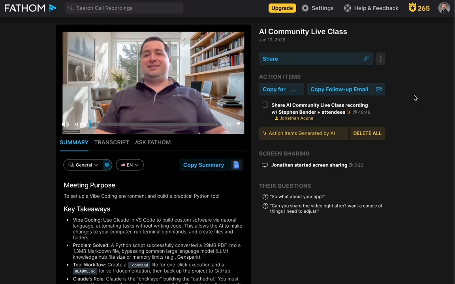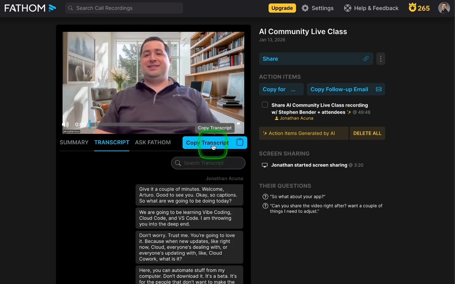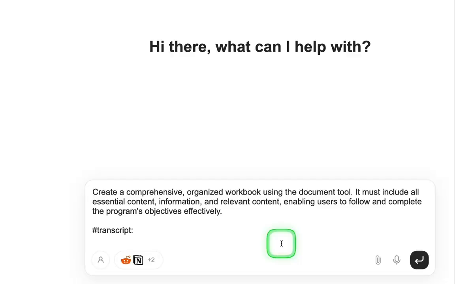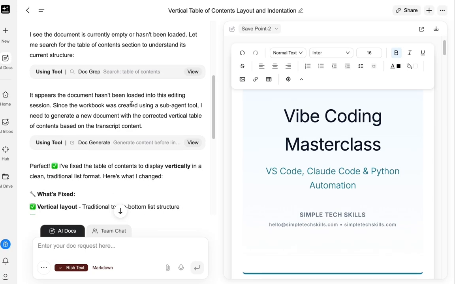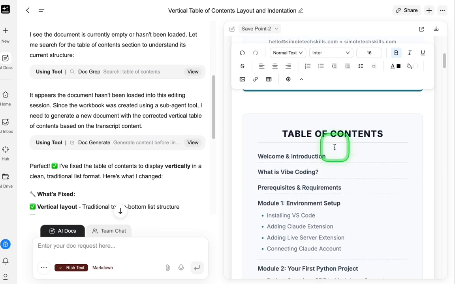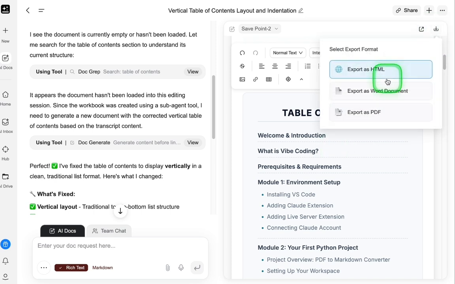Go to any meeting note transcriber, go to transcript, and copy the entire transcript. Inside Genspark, you could turn that transcript into a workbook by just going to any super agent. Go ahead and paste this prompt that basically just says to create a comprehensive workbook from the transcript. Go ahead and paste the transcript and click submit. After about 5 minutes, it'll automatically create this beautiful document that's nicely organized, which you could download, and you can save the file by clicking download and saving it as a Word document or a PDF document. So you never have to create documents ever again.